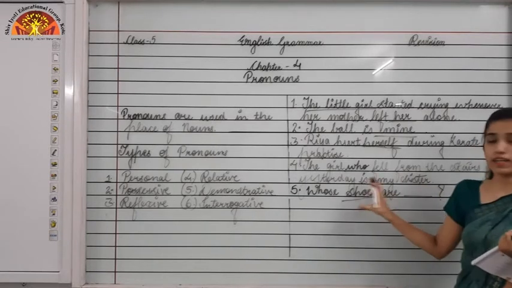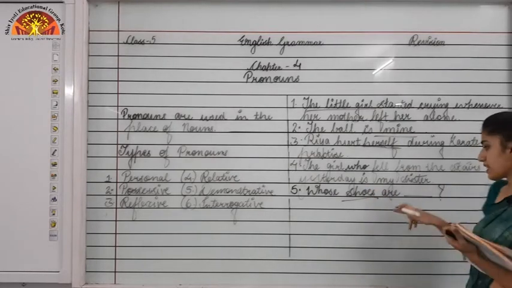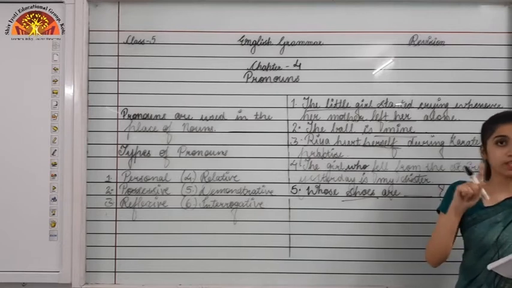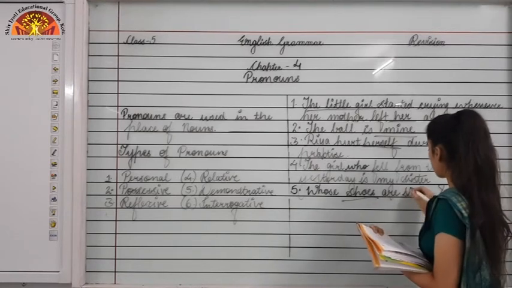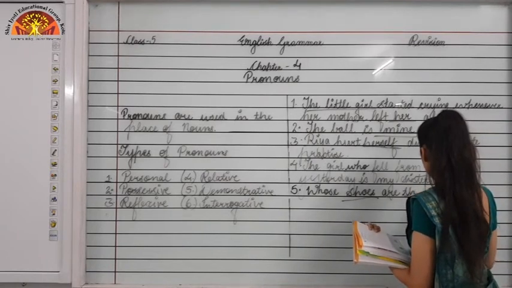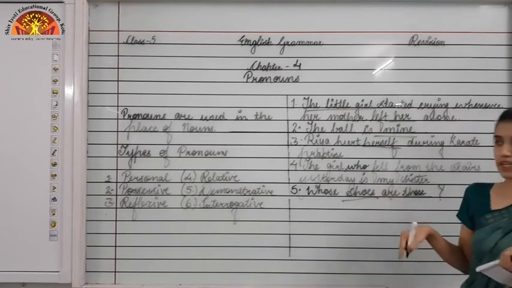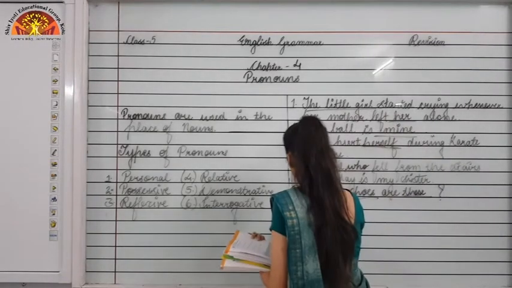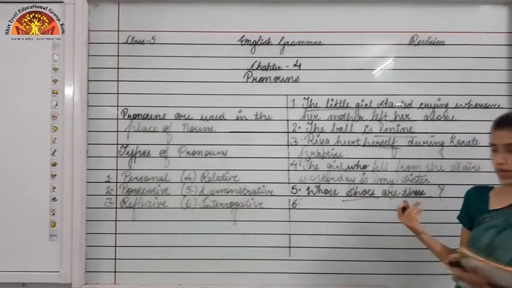If in place of this one I say, whose pen is dash, then what will come? "This" will come, because the subject is singular. Okay, so in the earlier blank what will come? These. Okay, now the last type of pronoun example we will be taking, that is interrogative pronouns. Okay, moving to the last type of pronoun, right?